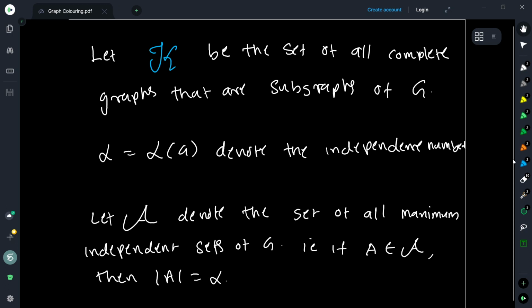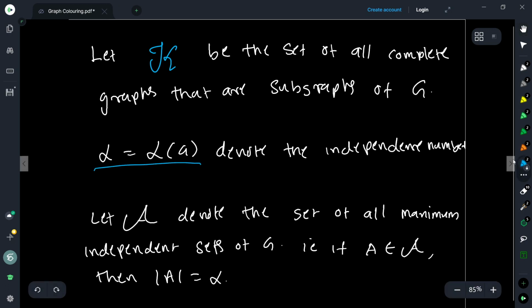So we are going to consider the set of all complete graphs that are subgraphs of the graph G. Let us call this by script K. Now, again, look at the maximum independent set, and its cardinality is the independence number. For the graph G, we will denote by alpha the independence number of the graph.